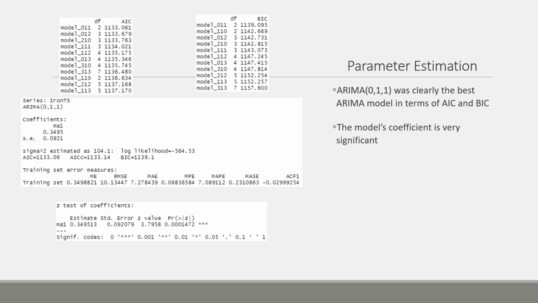The summary statistics of my chosen model are displayed in the synopsis in the middle. The model has a mean error of 0.35, a mean absolute error of 7.28, and a mean absolute squared error of 0.23. The coefficient test at the bottom is included to display that the coefficient for the moving average is very significant. This step is more important when there are more coefficients in the case of any overfitting. However, it is useful to still know that the coefficient's p-value is extremely low.